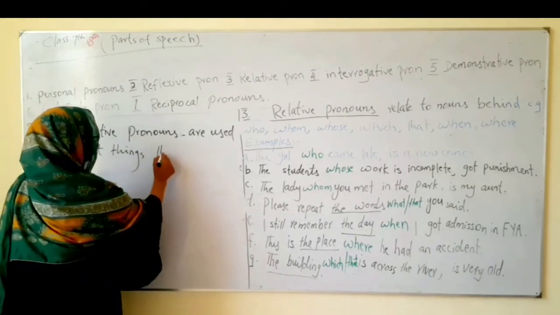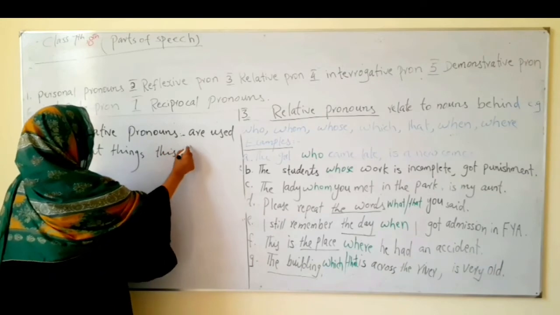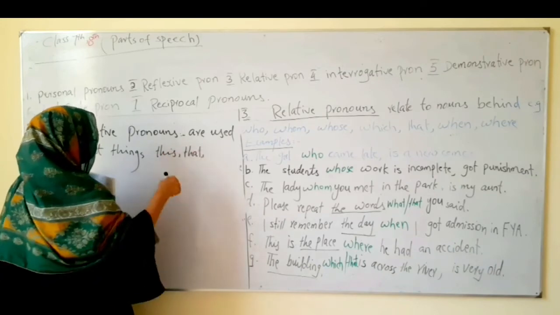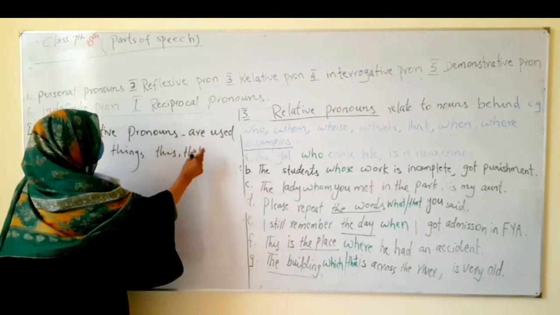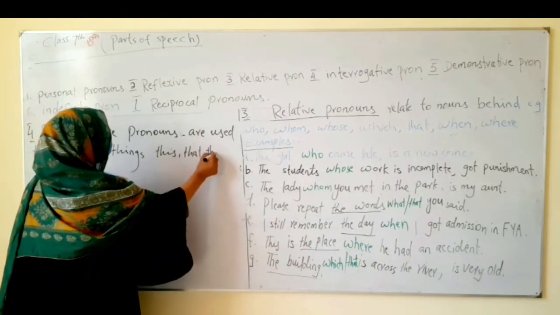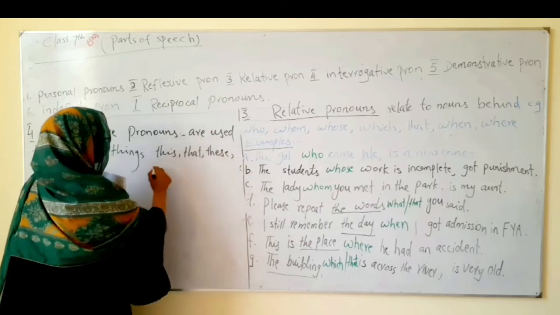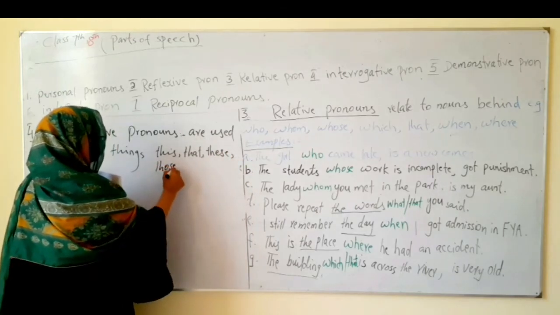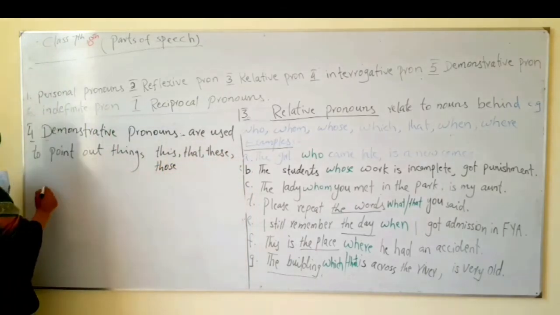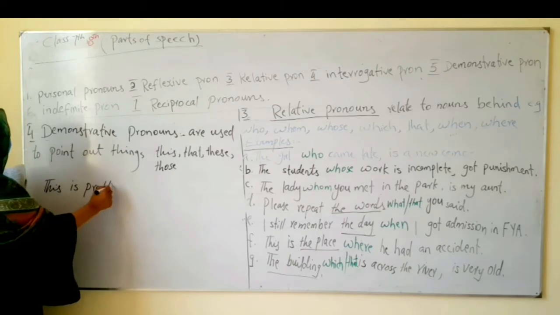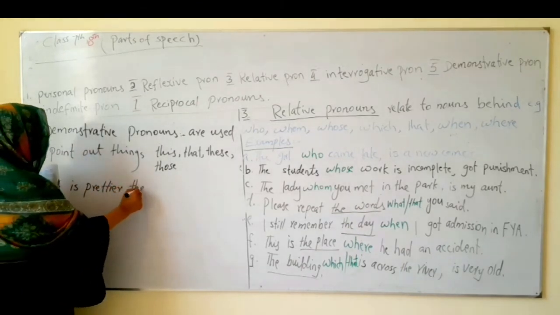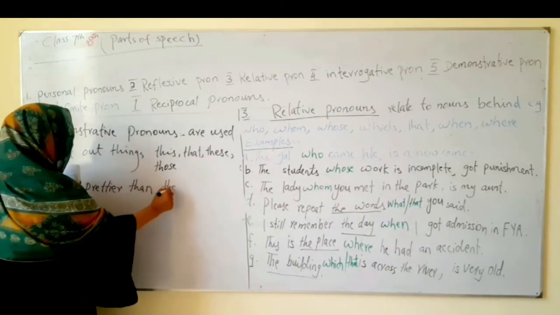Examples are this and that: this for the near one, that for the far away, distant one, and these and those are the plurals. For example, this is prettier than that.